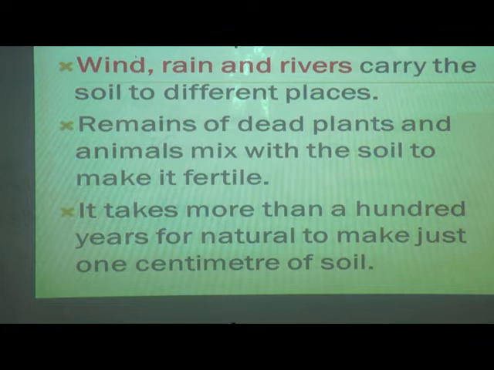It takes more than 100 years for nature to make just 1 centimeter of soil. To make this soil, a natural process, how much does it take? 100 years to make that 1 centimeter of soil. Okay, to make that soil very fertile.